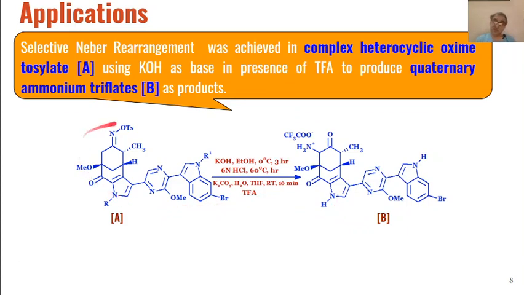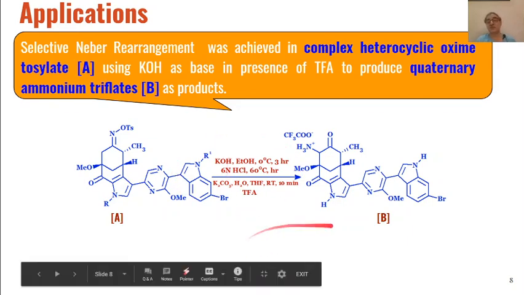The basic transformation is that ketoxime tosylates are converted into alpha amino ketones, which is the basic Neber rearrangement, and we can say this is a selective Neber rearrangement because the other functional groups present in the molecule are not affected by the reaction conditions.